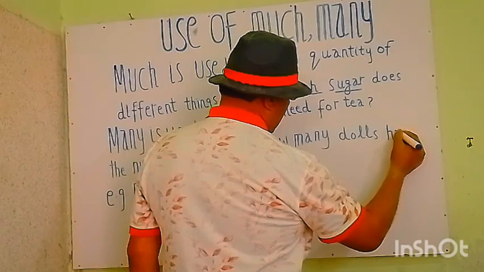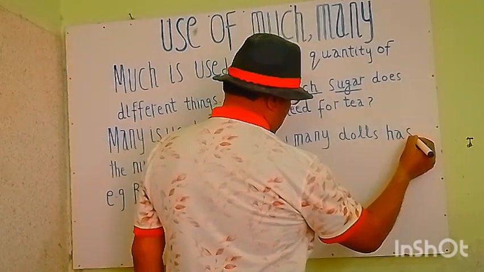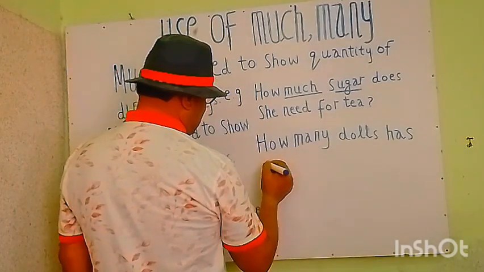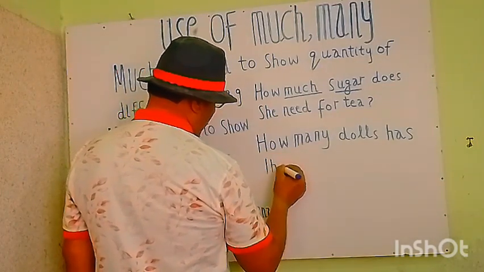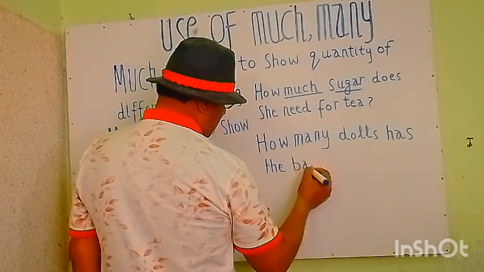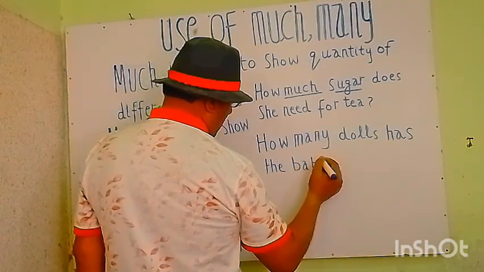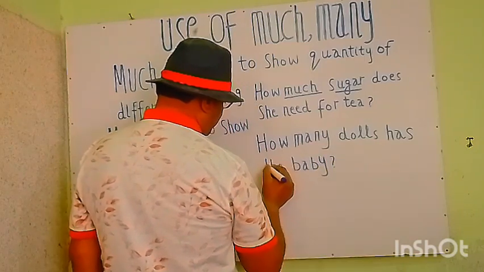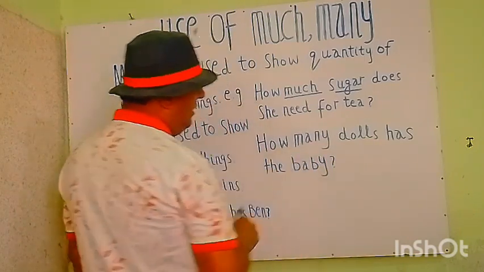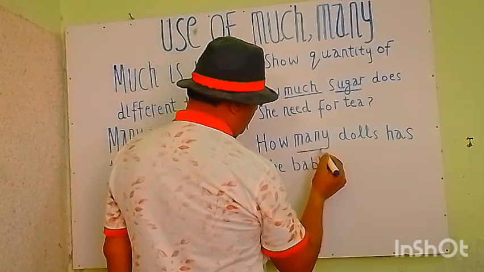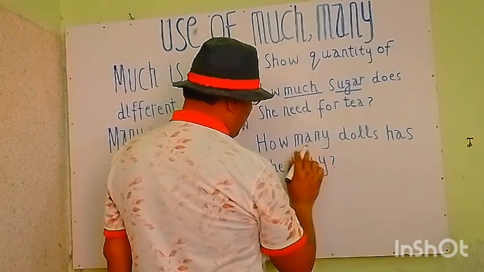How many dolls has the baby? How many dolls has the baby? So you see, many shows the number. Many indicates the numbers.